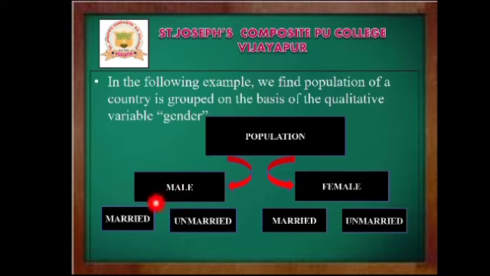In male, married and unmarried, and also in the female attribute again married and unmarried. That means the classification of data on the basis of attributes is further divided into different sections. So this is the qualitative classification of data.